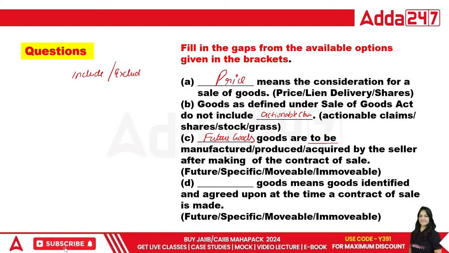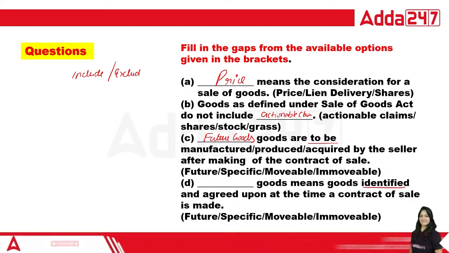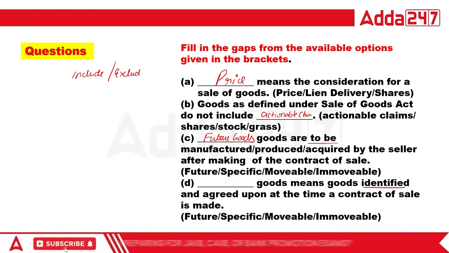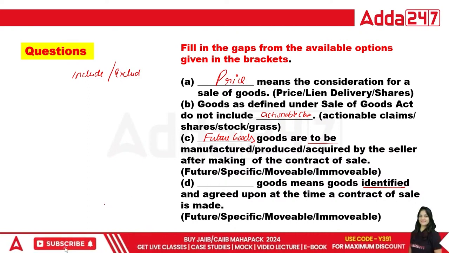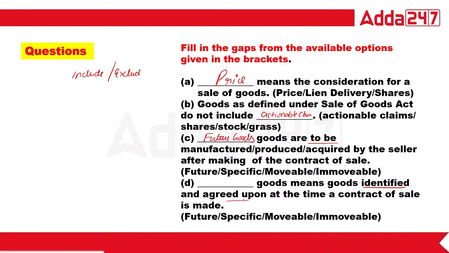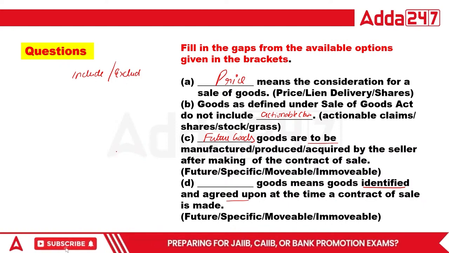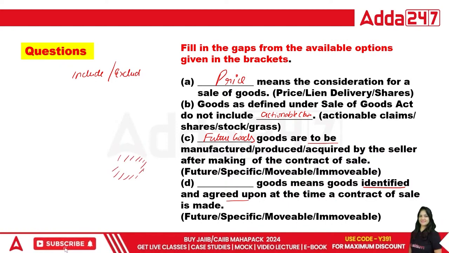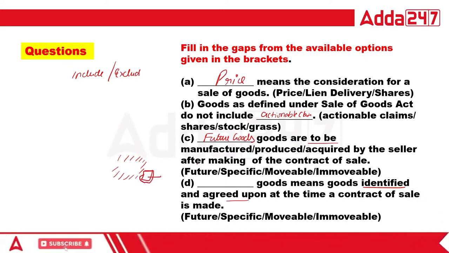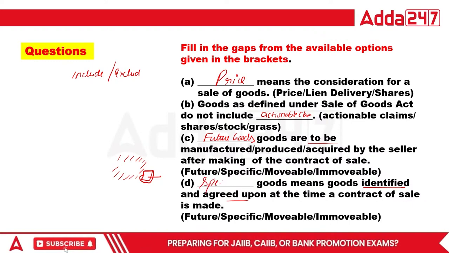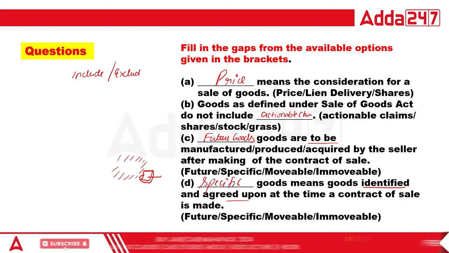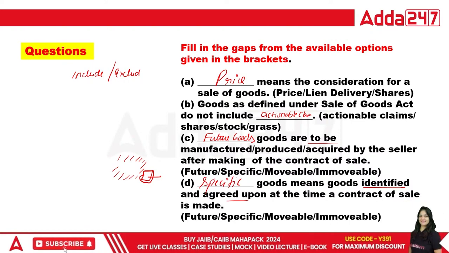Dash goods means goods identified and agreed. Identified means, suppose there are so many materials of rice and I just want the basmati rice. So what is this? The goods which are identified. This is called specific goods. So please see all these questions, they are important.